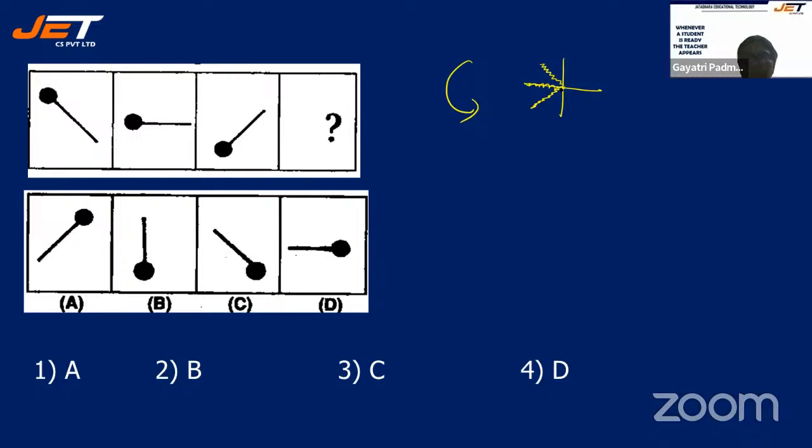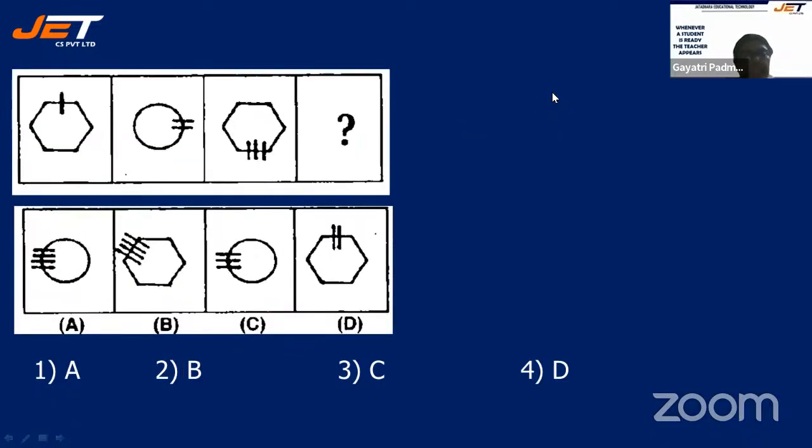So in the fourth one, where should it be? It should be down, isn't it? So your option must be B. Let's check whether it is correct. Perfect. Can you see? I have drawn it and shown you for your understanding. With this diagram, sure you will understand. Right? See the next question.